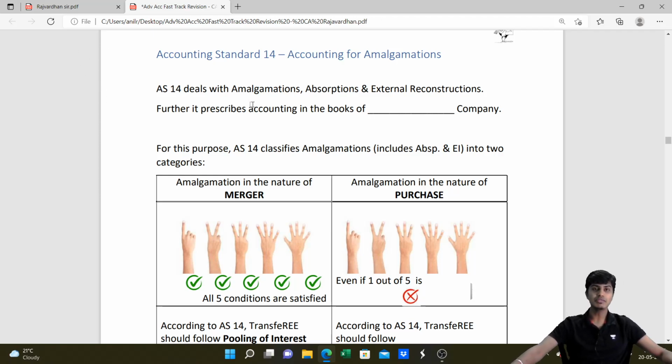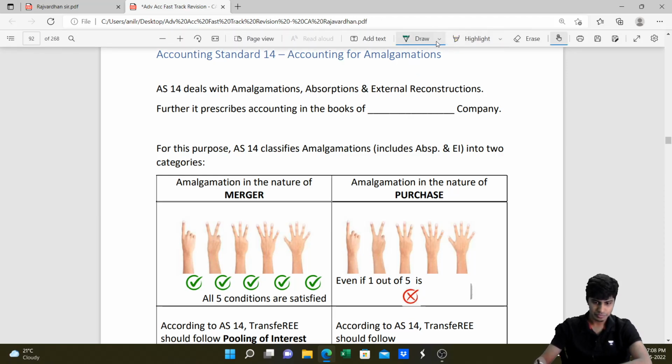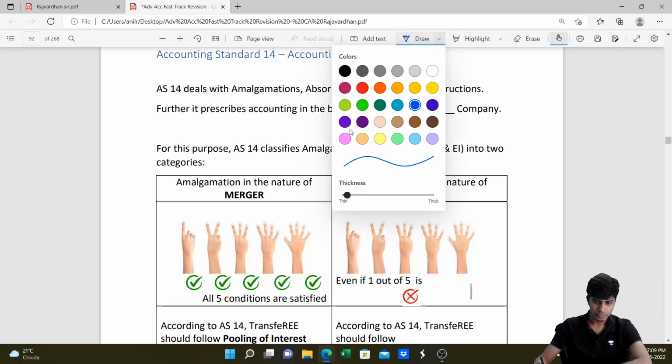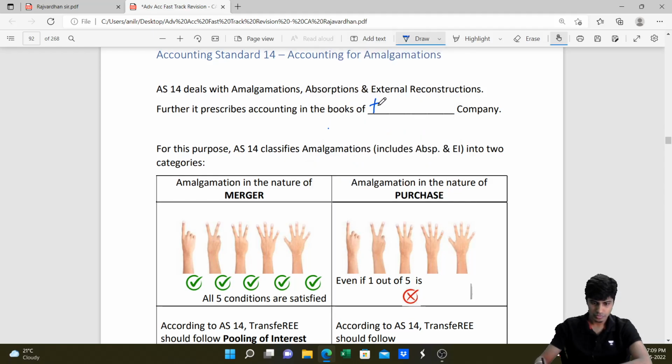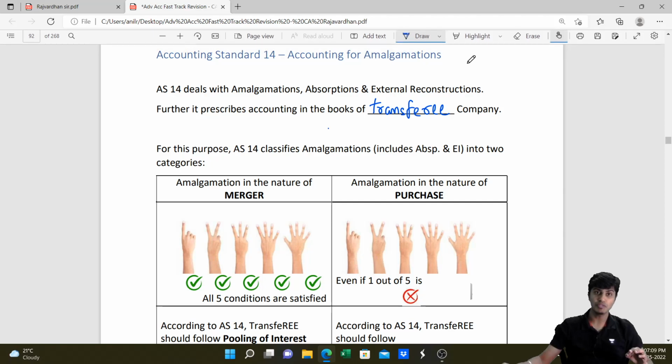Accounting Standard 14, which deals with amalgamation, absorption, and external reconstruction, prescribes how to do accounting in the books of the transferee. AS 14 only tells how to do accounting in the books of the transferee.